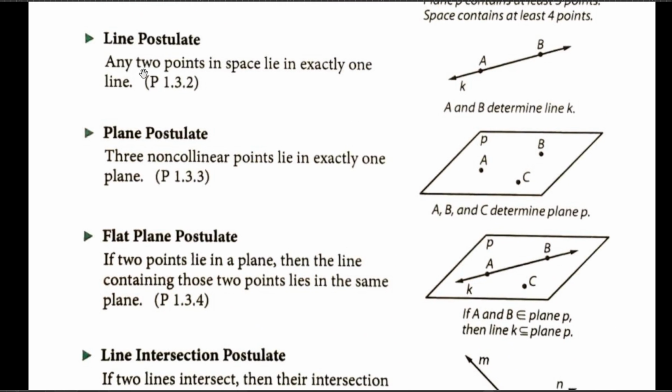Any 2 points in space lie in exactly one line. So look, I could take a point here and a point here. If I connect them, that's a line. That's basically what that's saying. My clock's off, I have to check that.